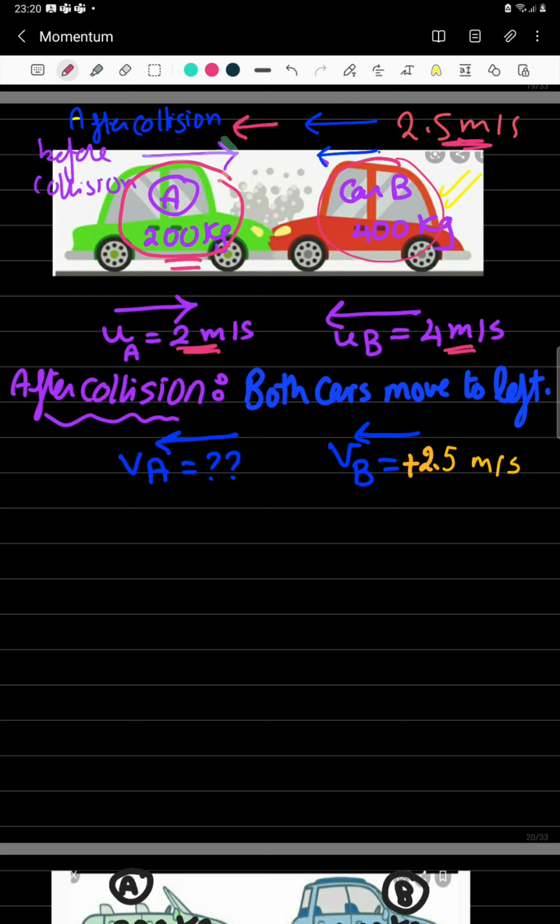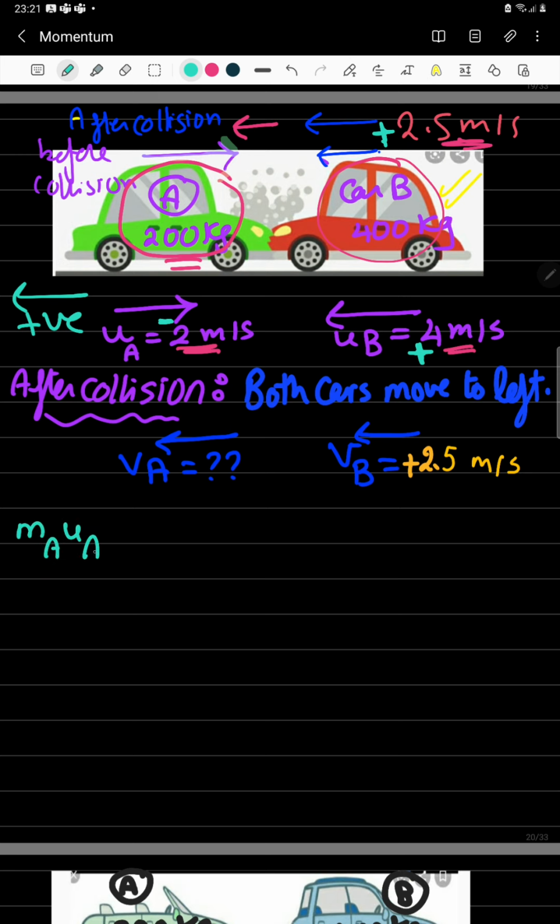For myself, I might prefer to assume the left as positive because the majority of the velocities are to the left. So all cars going to the left, I'm going to put beside their velocity a positive sign. The only one that has a negative sign, the green car which was going to the right before collision. And I'm going to apply the rule.